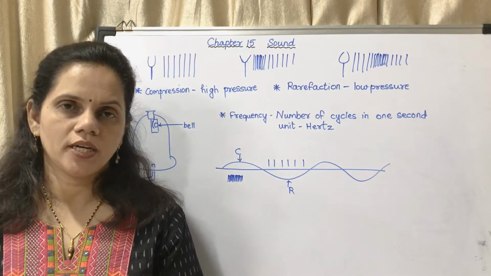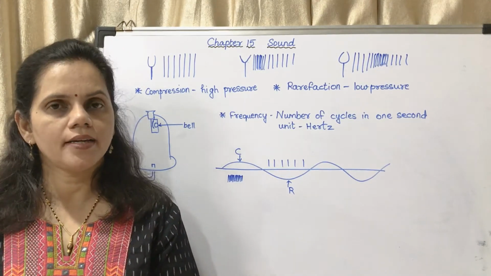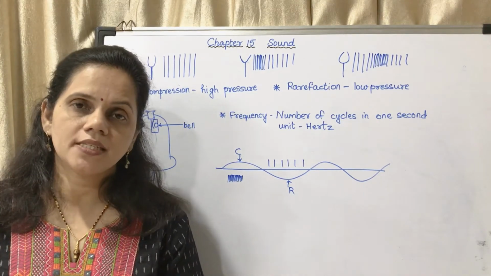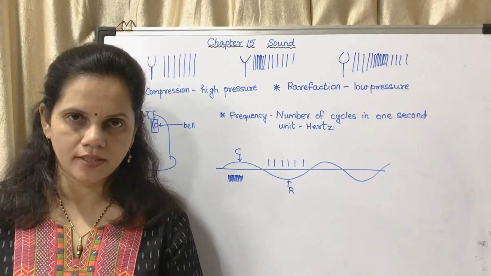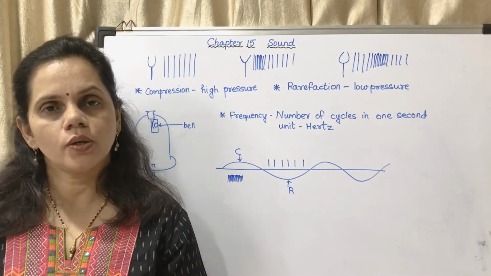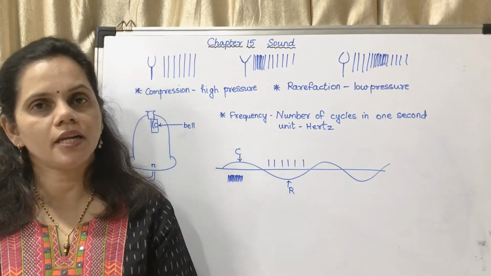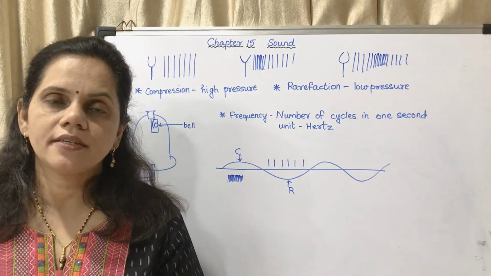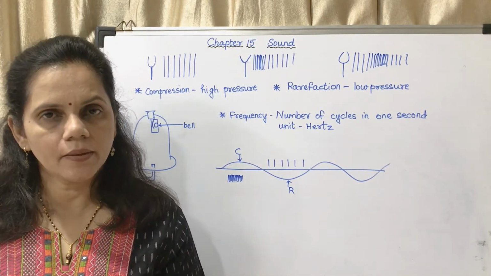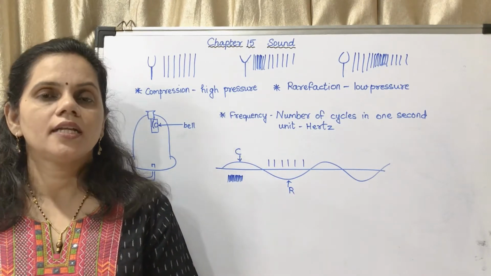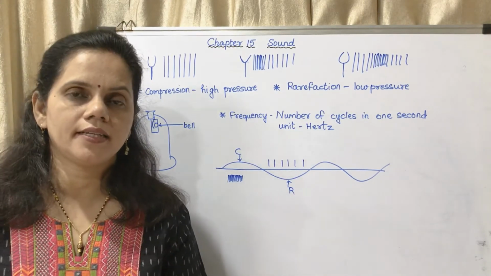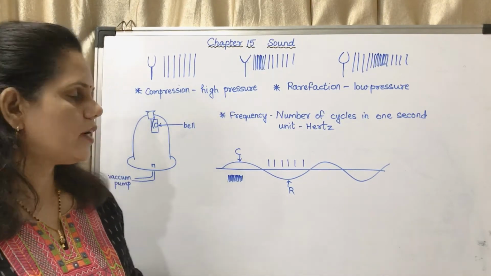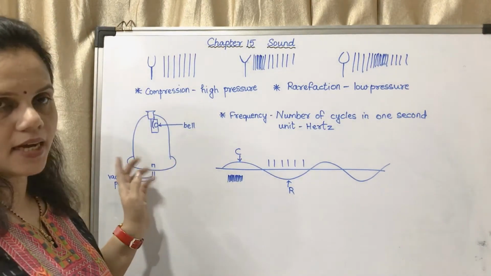Now the next point is sound requires a material medium for its transfer. That means there should be particles around it. The particles could be of a solid medium, liquid medium, or gaseous medium. Now to show that it requires a material medium for transfer, there is an experiment given in the textbook on page number 105. What you have to do, you have to take a bell jar.